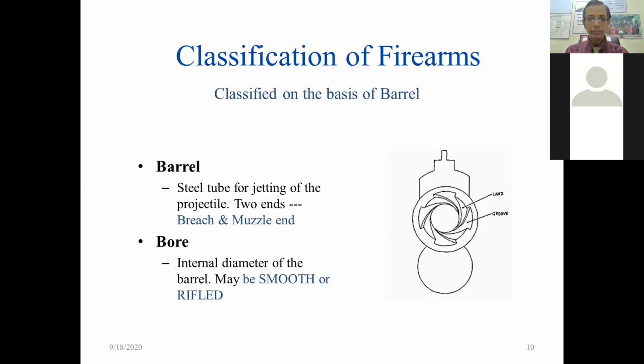So in this barrel, there are two ends. The anterior end is known as the muzzle end, while the posterior end is known as the breech end. So this is the muzzle end and this is the breech end. Is it clear? And bore, I have already told you: the inside of the barrel, if it is smooth, is known as a smooth bore firearm, or if it is grooved, it is known as the rifle firearm.